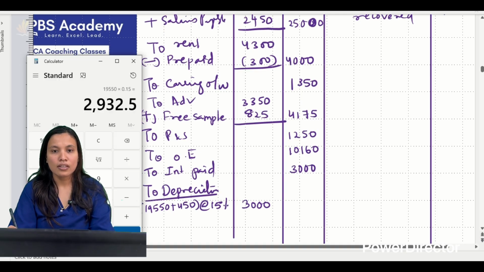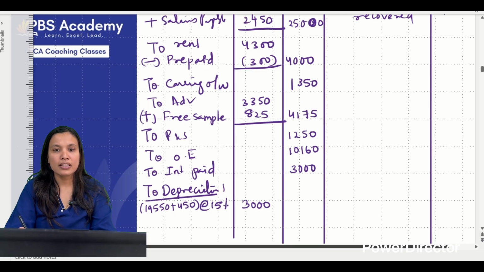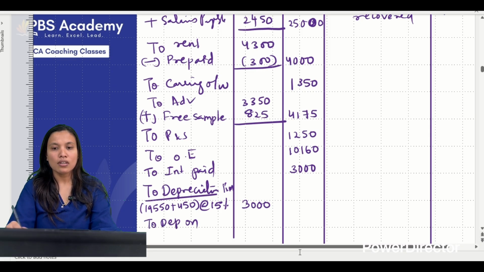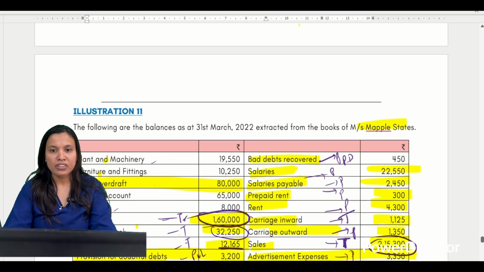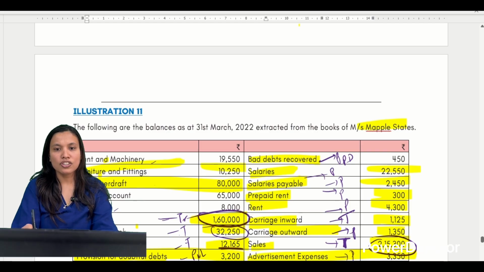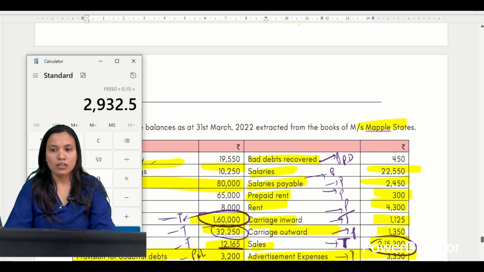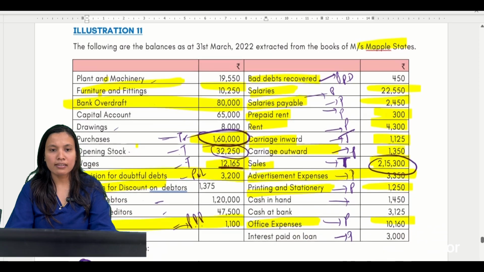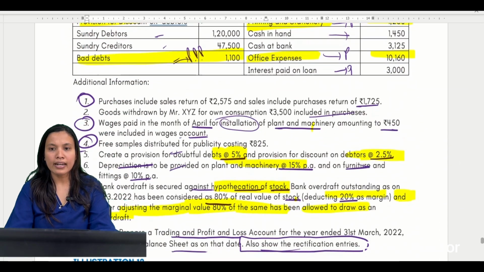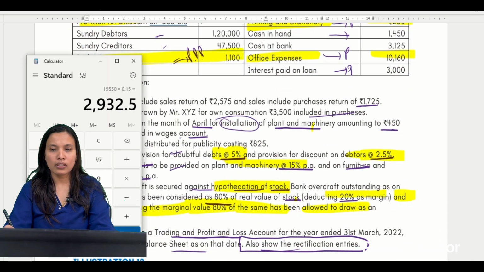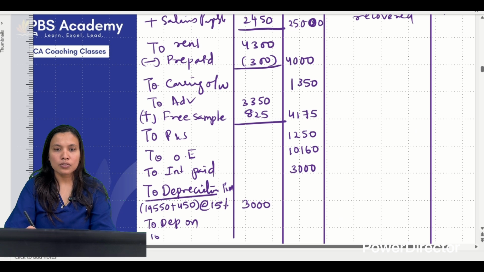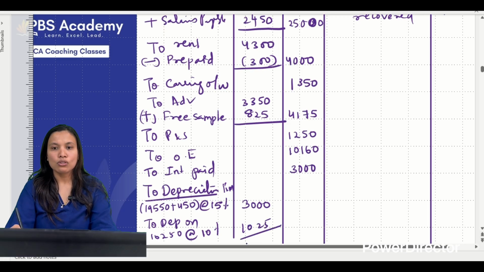Next, this is depreciation on plant and machinery. Next to depreciation, one more item we have, furniture. So furniture fittings 10,250. What rate we should provide for 10,250? At 10%. So let us write down 10,250 at 10%. So it is 1025. So total is coming down to 4025.